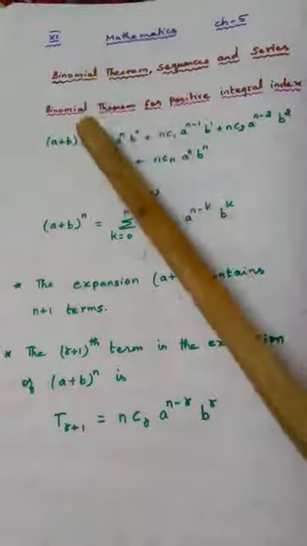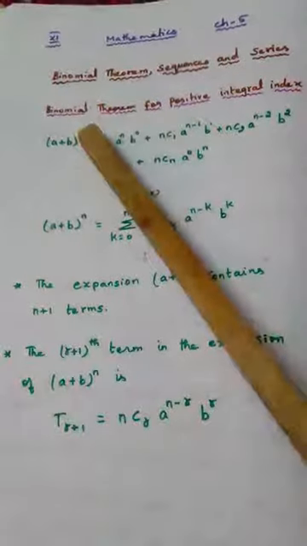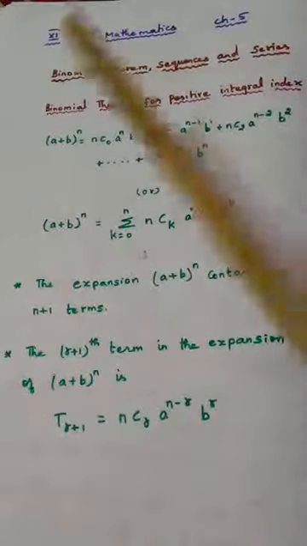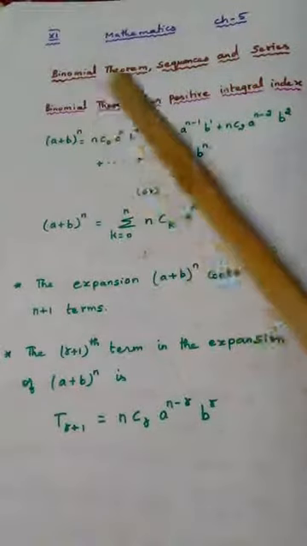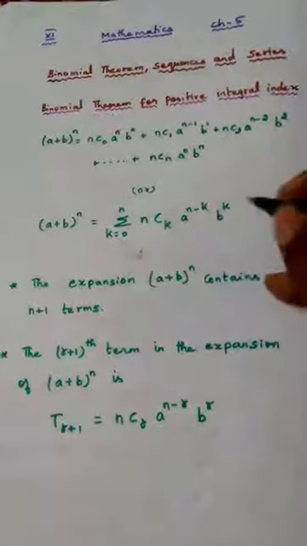If the power is 10, we will be having 11 terms. If the power is 20, we will be having 21 terms. If we have power 3, we will have 4 terms. Even if you just go through the formula that we know already, I'll just write here.